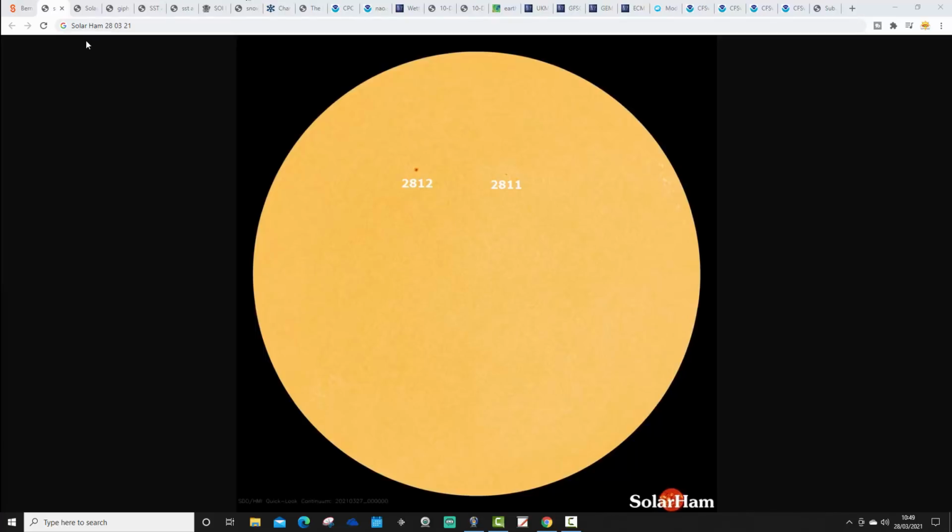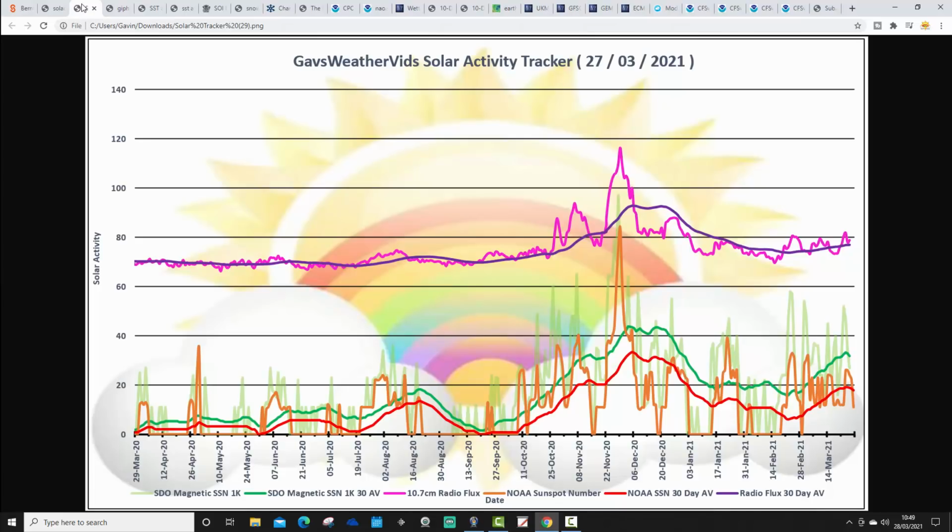Right, we're going to start our Sunday Round Up with solar activity. Just how the solar disk is looking on our side of this day from solarham.net. Got two little sunspot areas, one there and one there. They are really small, so solar activity is at very low levels and is expected to remain at very low levels for the next 3 days as well.